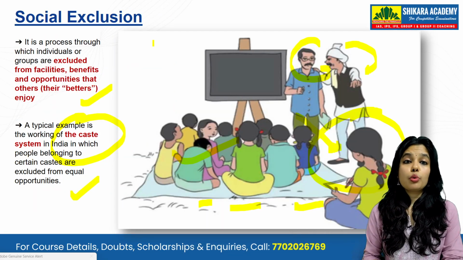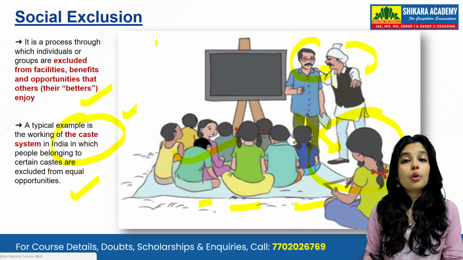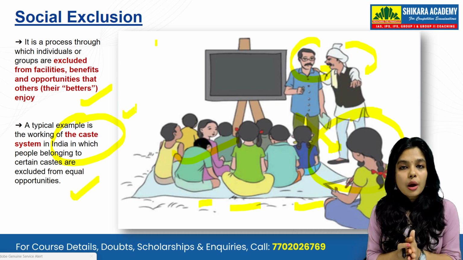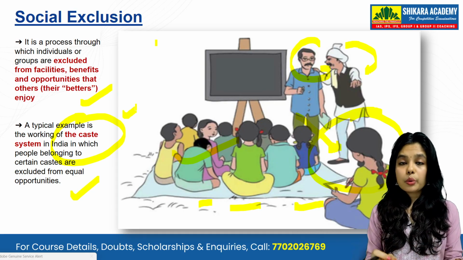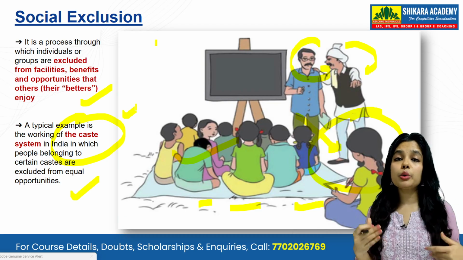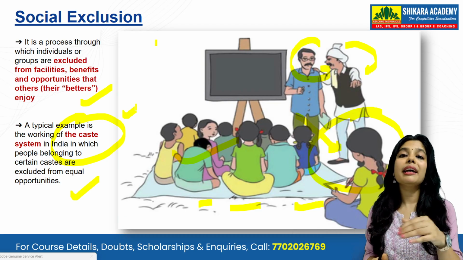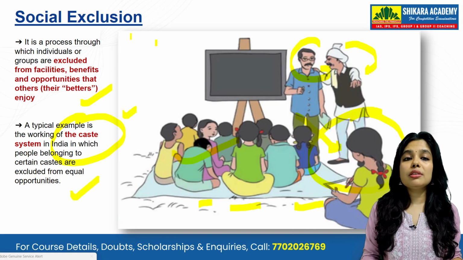Now, if we talk about social exclusion, it is a real thing. It was not only a thing of the past, but even now you will see gated societies where poor people are not allowed to enter. Why? Because they are poor. So the gated society concept is there, which causes social exclusion.